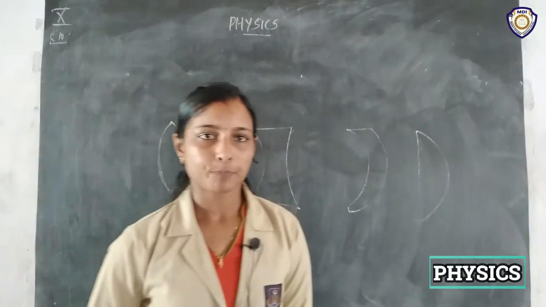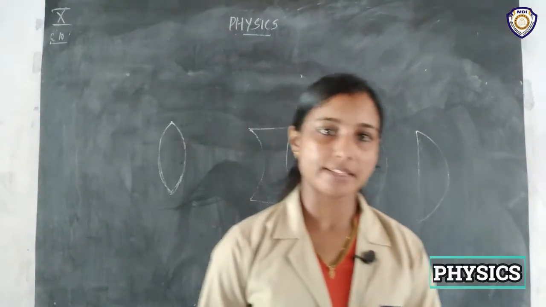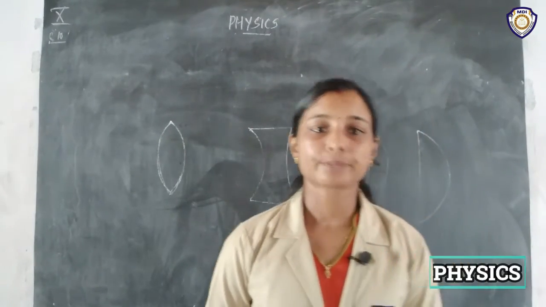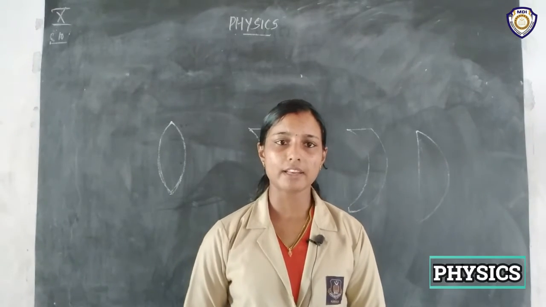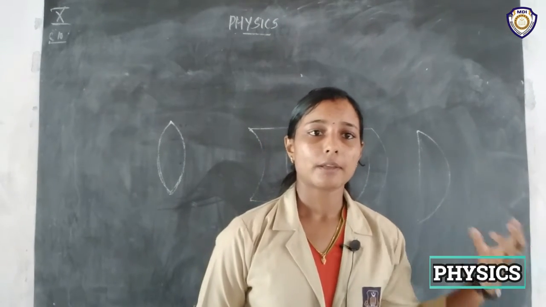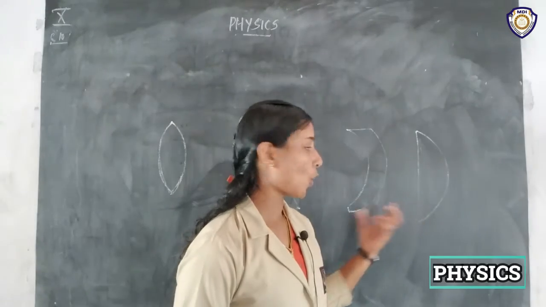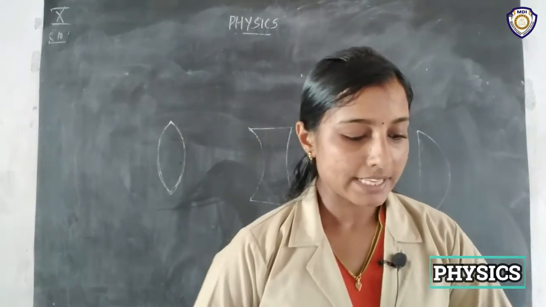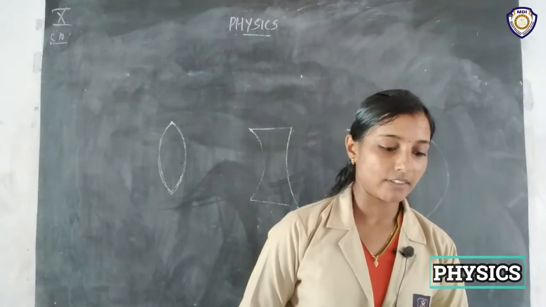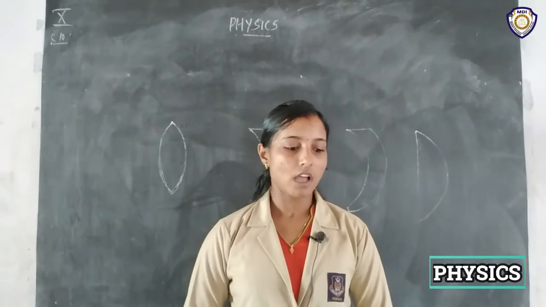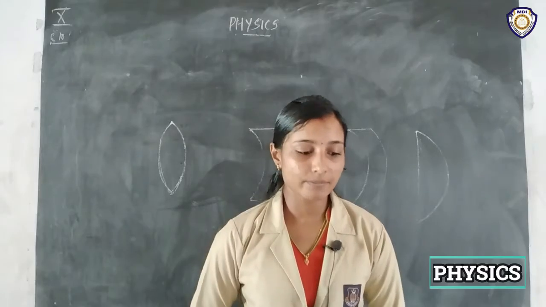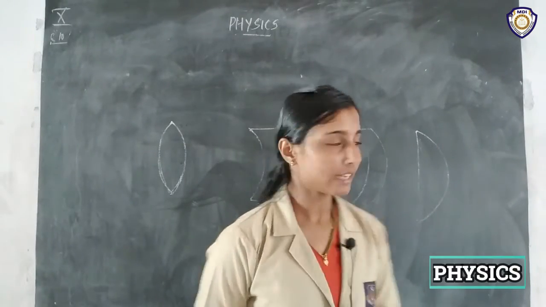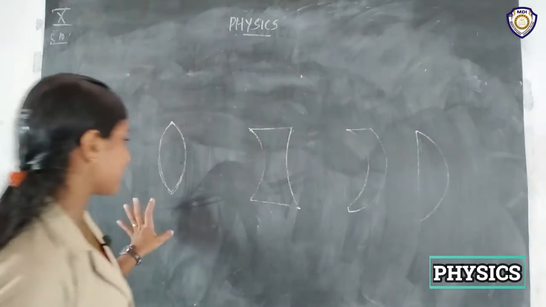So there are different kinds of lenses, by changing the combination of these two surfaces, right? So it is an optical medium which has two surfaces, of which at least one is spherical. So these all are lenses, right?